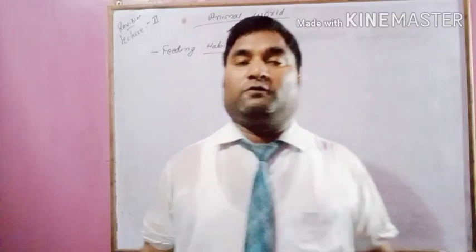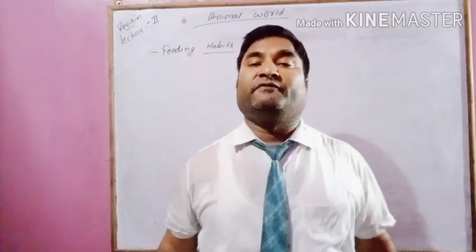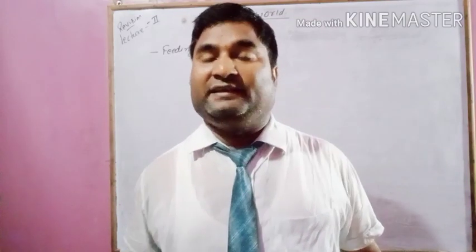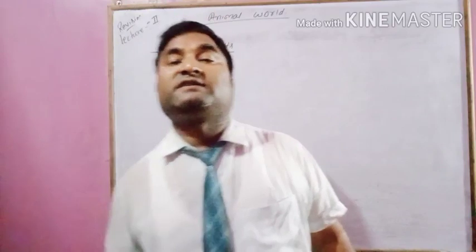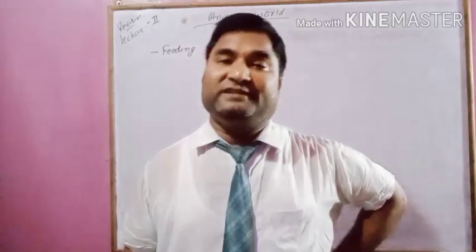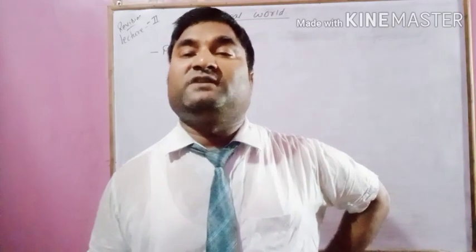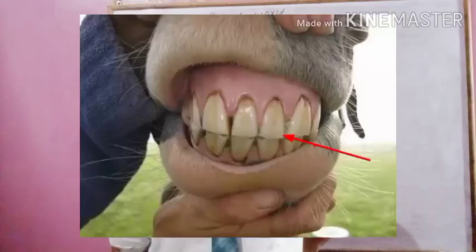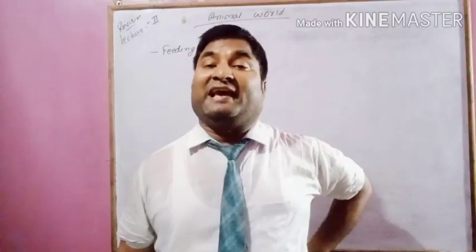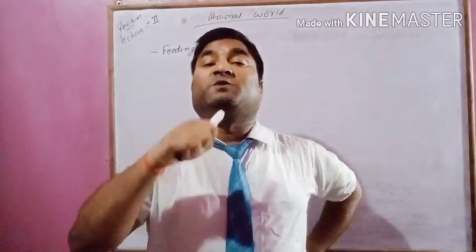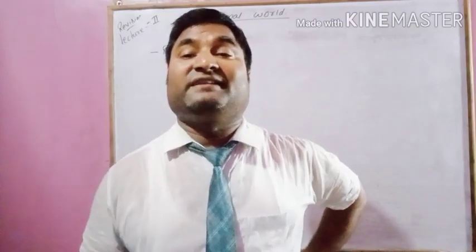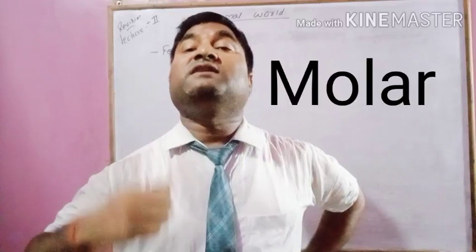Okay. So coming to the point, herbivores. Animals that eat only plants and plant products are called herbivores, like cow, buffalo, deer. These are the examples of herbivores. They have sharp front teeth. This is called incisor, which helps them cut into the food, and they also have grinding teeth, that is molar, for grinding the food.